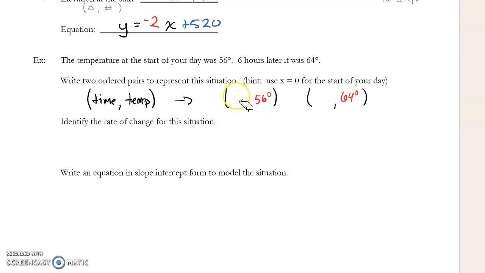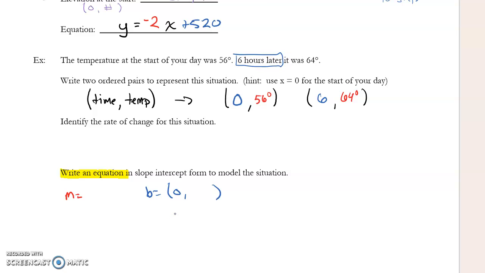But the easiest way to do this, especially on problems that they're asking me to write an equation, I know that if I'm writing an equation, I need a slope and I need a y-intercept. And if I have a y-intercept, then I have an x-coordinate that's 0. So make that one 0. That's going to make your life a lot easier later on. And if that's 0, this one is 6 hours later, so that's 6. Okay, if you make that 1, it makes this part really much more work. Okay, so just be careful and make your life easier if you can look ahead and see that.